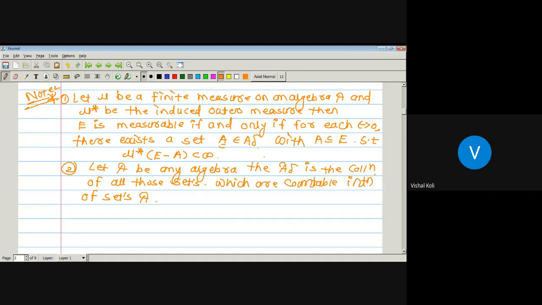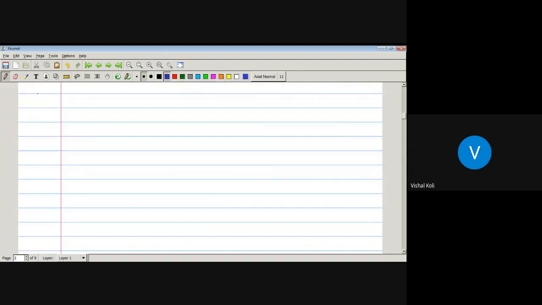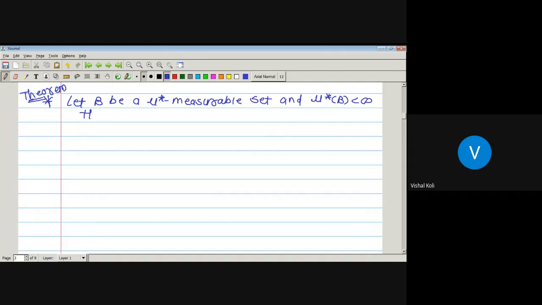Okay. Now the next result will be: let capital B be a mu star measurable set and the outer measure of B is finite, then the outer measure of B is nothing but the inner measure of B. Here we have been given that capital B is a mu star measurable set and it has a finite outer measure. Then we have to prove that its outer measure is nothing but its inner measure.